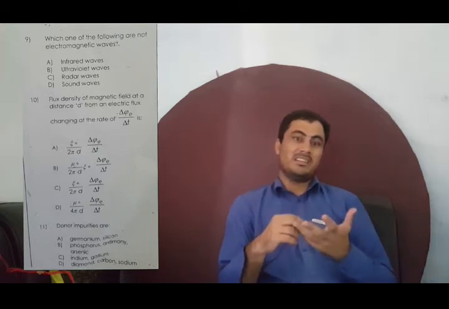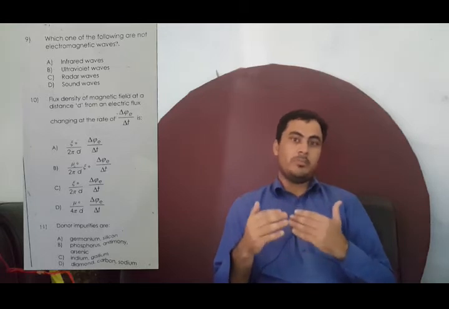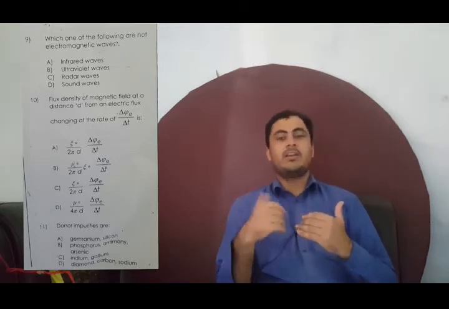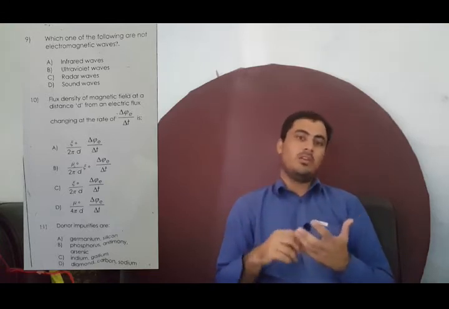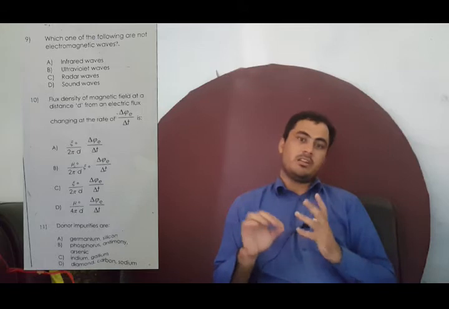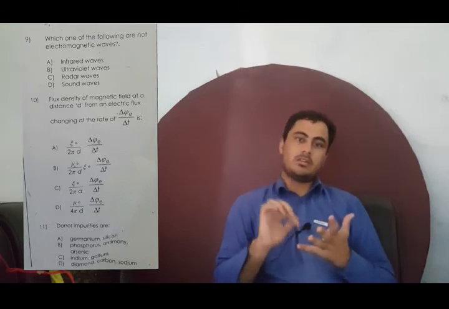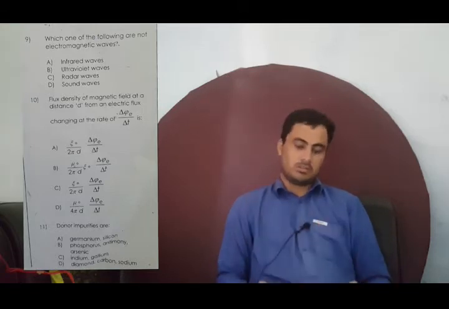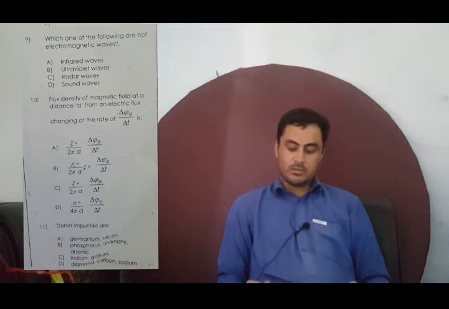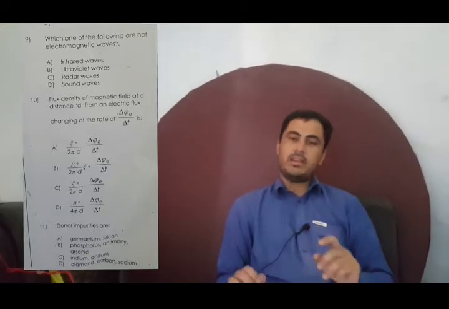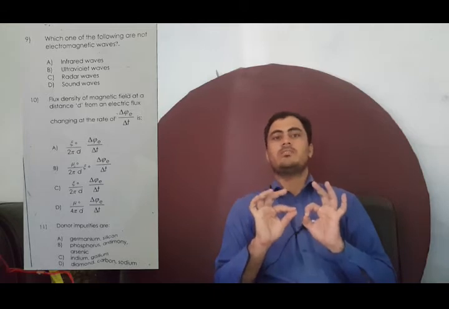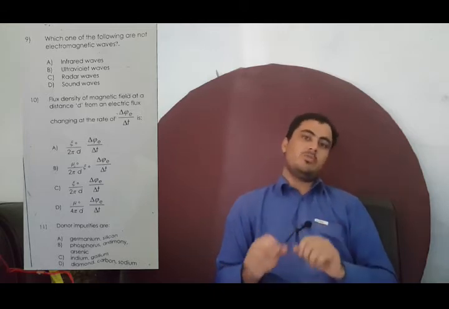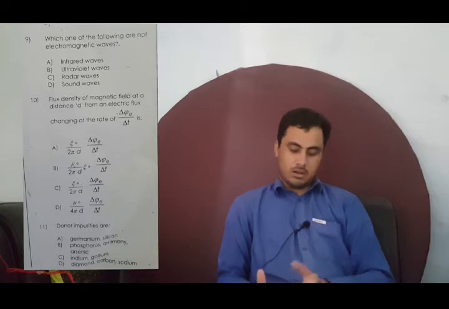That's why that kind of impurity is called a donor impurity, because it donates an electron to the hole. So basically donor impurities are the 5th group impurities, not the 3rd group impurities, in semiconductors. So the best suitable option is the 5th group elements. Which ones belong to it? Phosphorus, antimony and arsenic. Option B is the correct option, because in option B the elements belong to the 5th group elements.